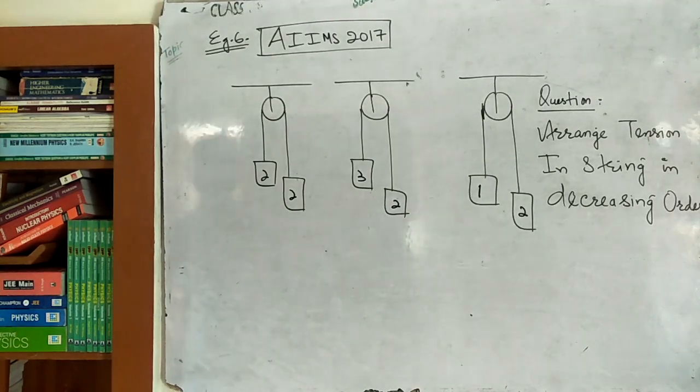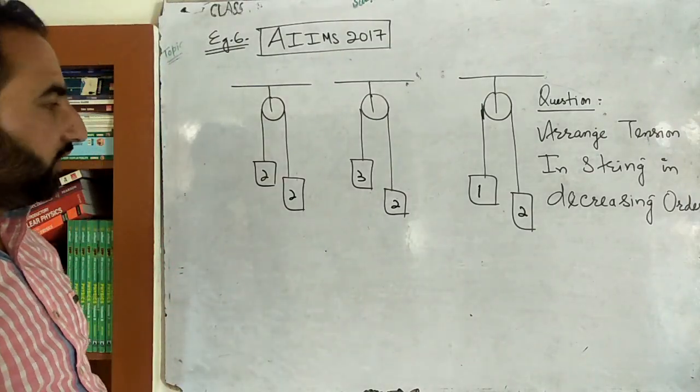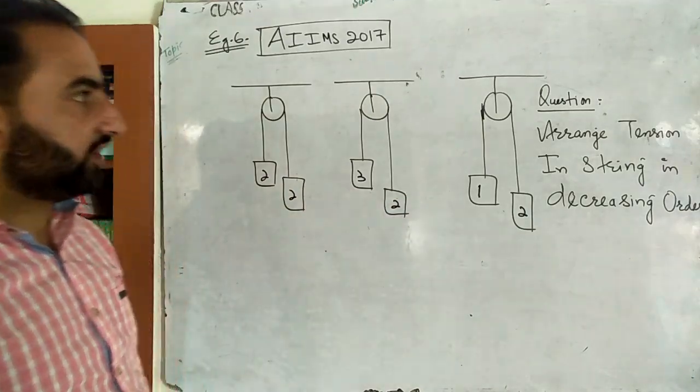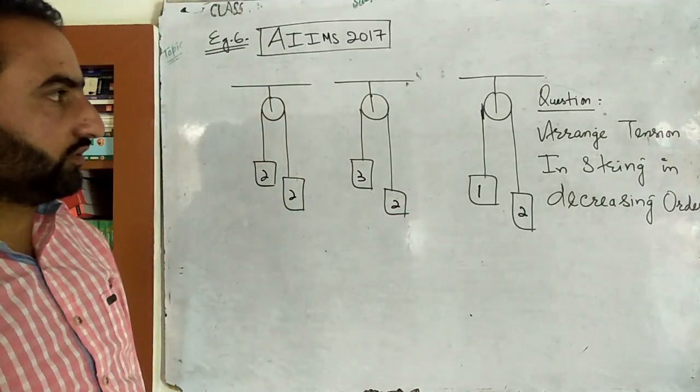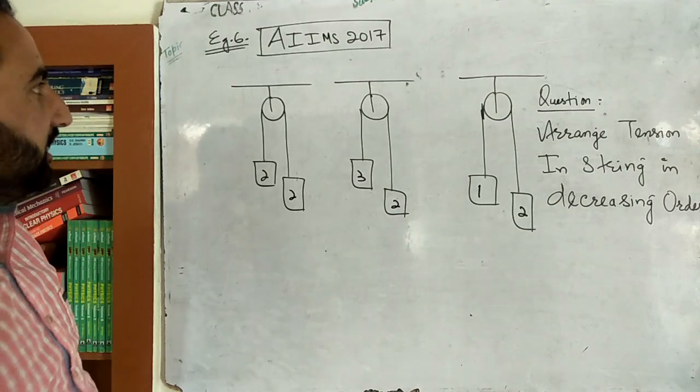Okay. Question is asked in MS 2070. Example number 6. 3 different Atwood machines are there. Blocks are given 2 kg, 2 kg, 3, 2, 1, 2. Now the question is that you are not supposed to calculate tension, but the question is: arrange the tension in the string in the decreasing order.